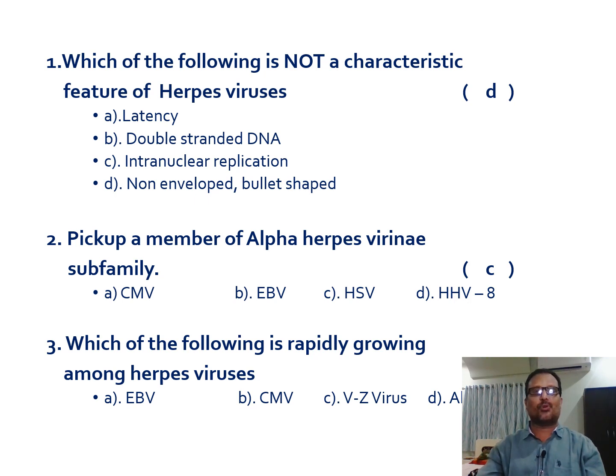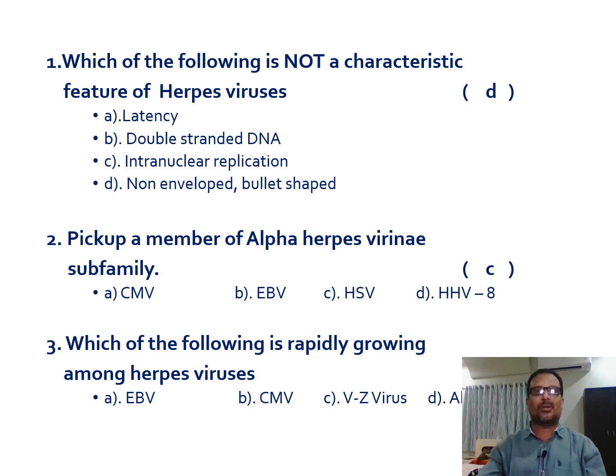If you see the first option A, the most important property of herpes viruses is latency. That means soon after their entry into the body, they are retained in the tissues or cells, and whenever the opportunity comes, in the form of decreased cell-mediated immune response, they can reactivate and produce the clinical manifestation.